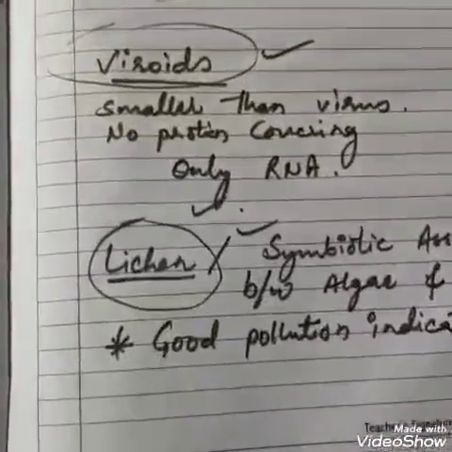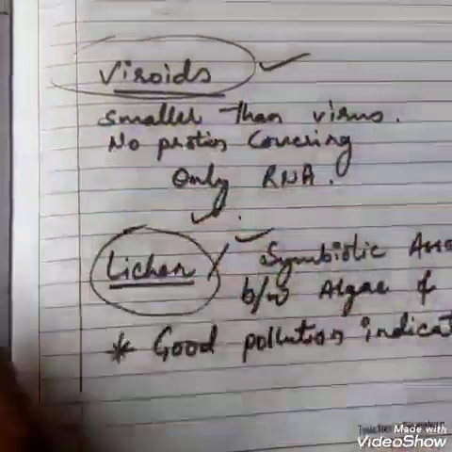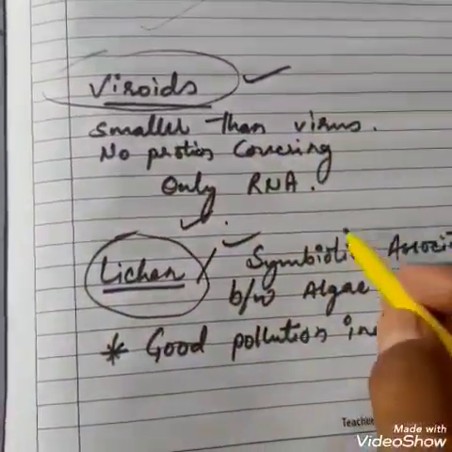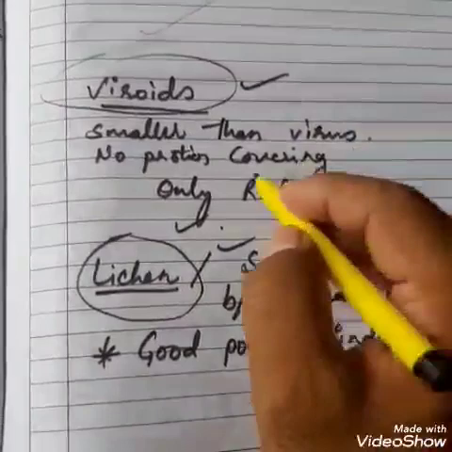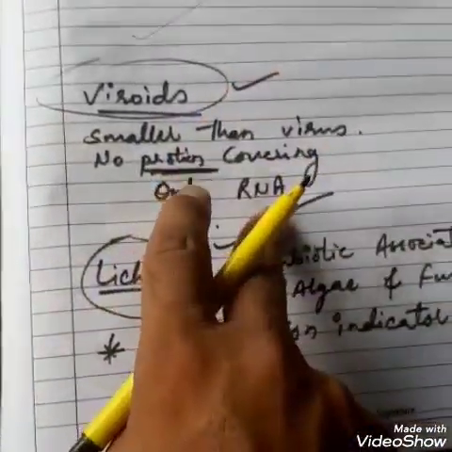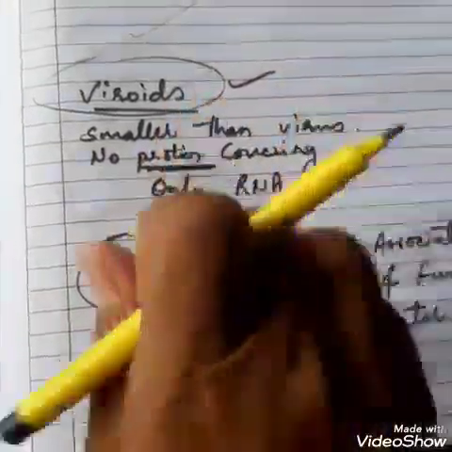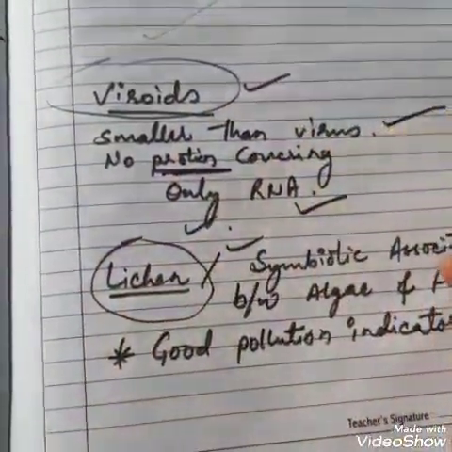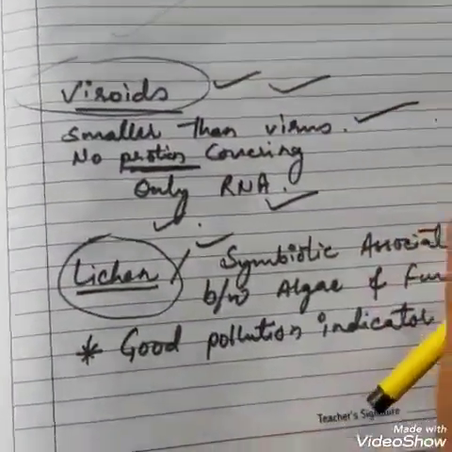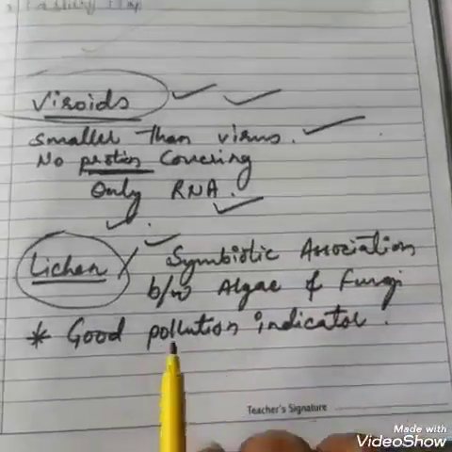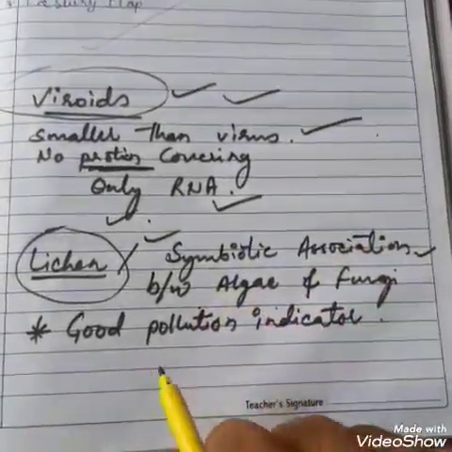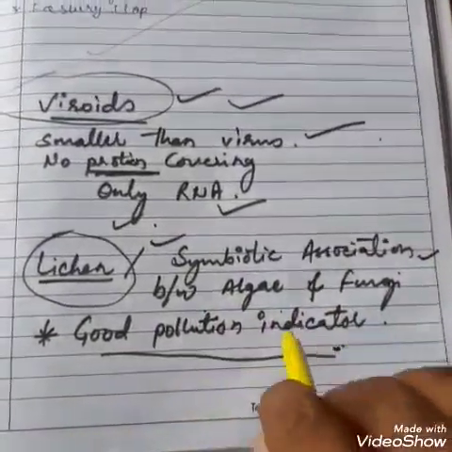Now we are talking about viroids. Just like viruses, viroids also have RNA, but they don't have any protein covering around them. Viruses have protein covering and RNA both. Viroids have only single stranded RNA, that's it. And they are smaller than viruses. They also cause some diseases in plants. Lichens. Lichens are a symbiotic association between algae and fungi, and they are a good indicator of pollution.